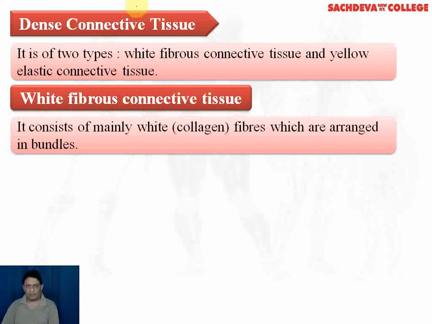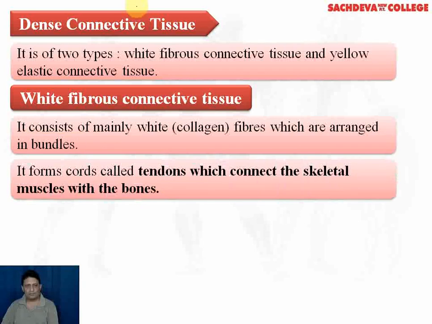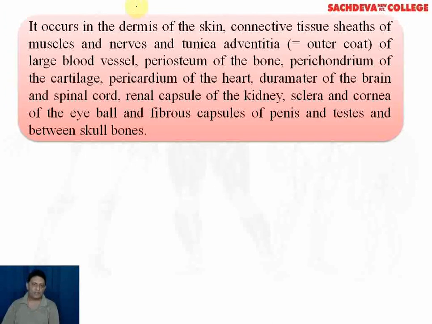In the white fibrous connective tissue, collagen is present in bundles. And the bundle of these collagen fibers joins together to form a very important structure which is known as tendon. Tendon connects skeletal muscles with the bones. This type of tissue is found in dermis of the skin. Dermis is the lower part of the skin. Skin consists of two parts, epidermis and dermis. So dermis contains white collagen fibers.